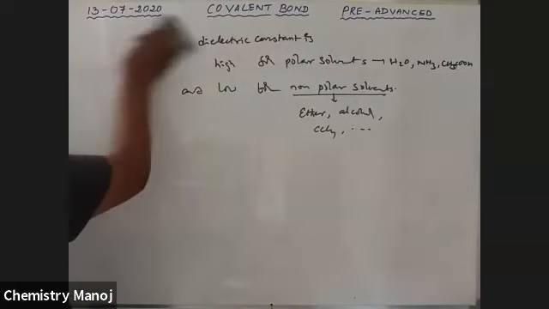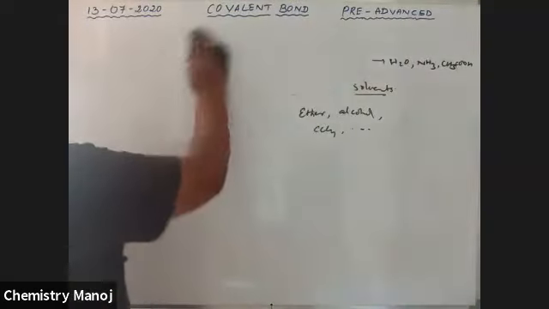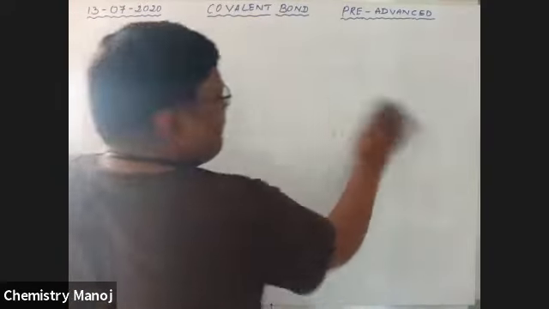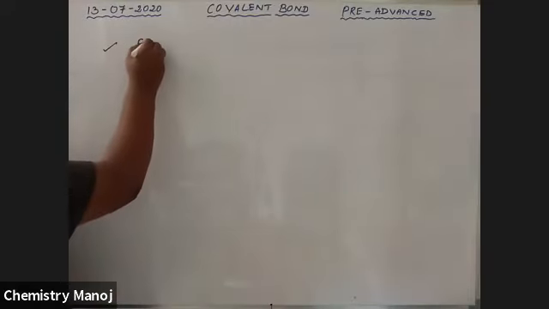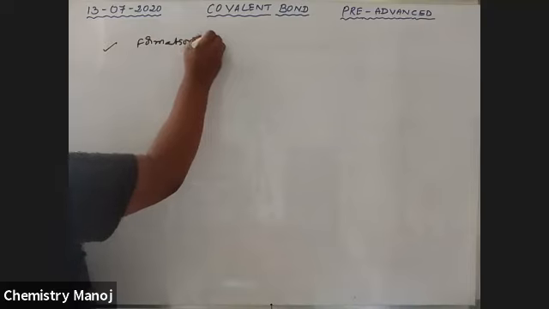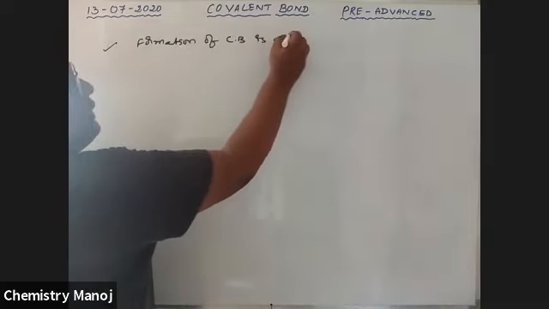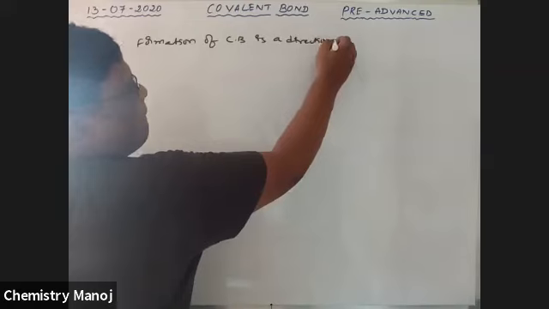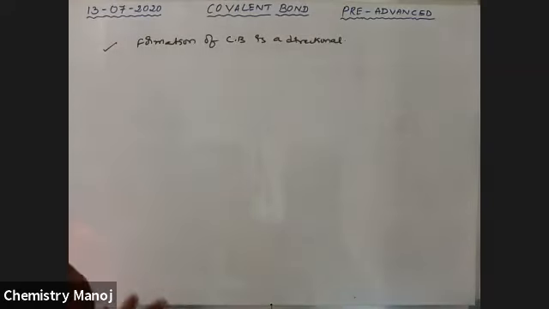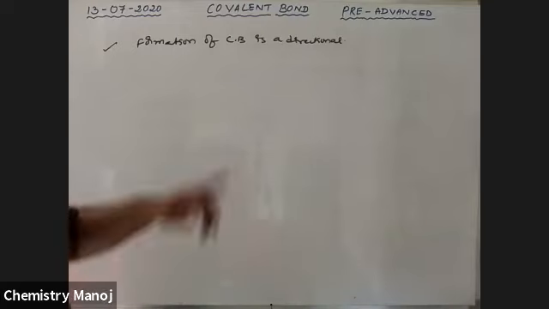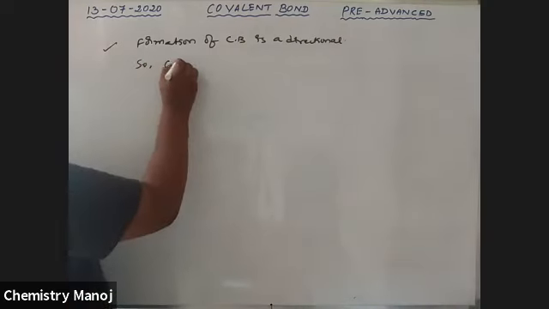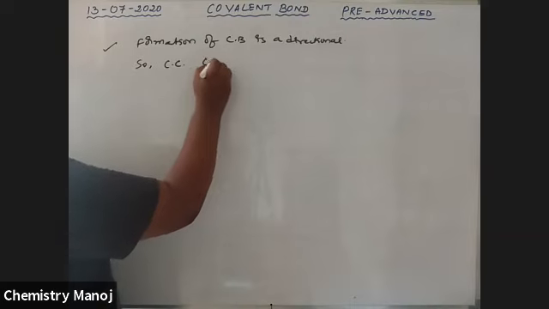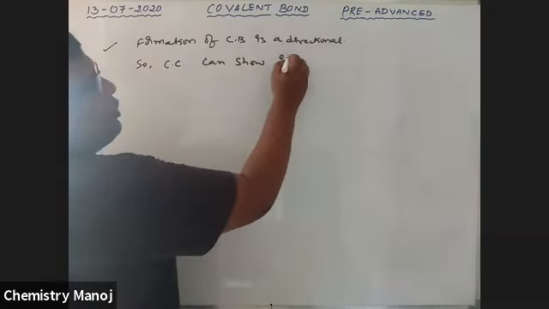Next point. Formation of a covalent bond is directional. That means in one direction the bond is easily formed, and in another direction the bond is not formed. Ionic bond is non-directional, but covalent bond is directional. Therefore, covalent compounds can show isomerism.